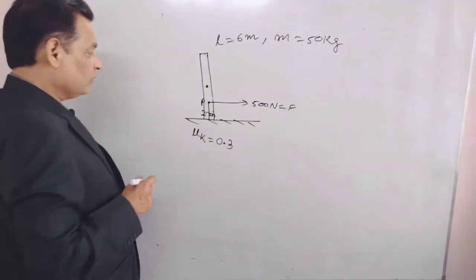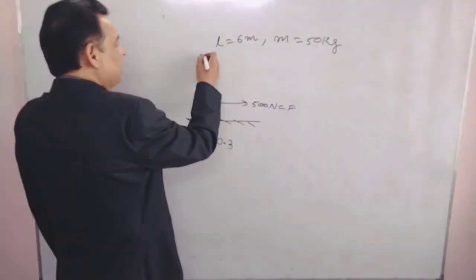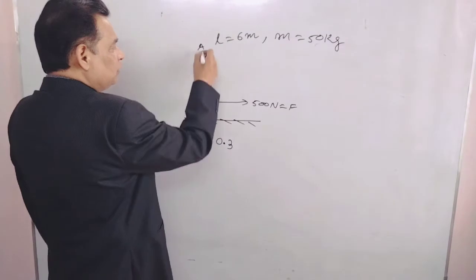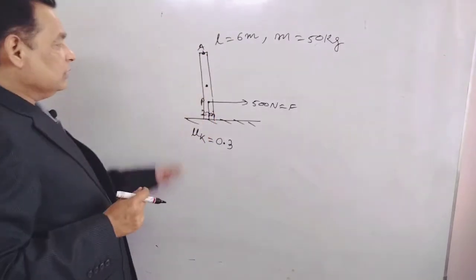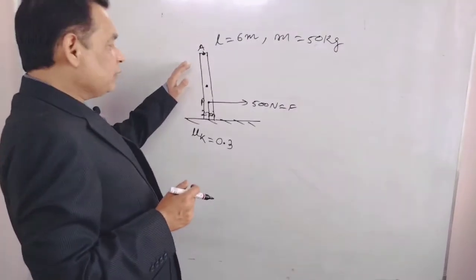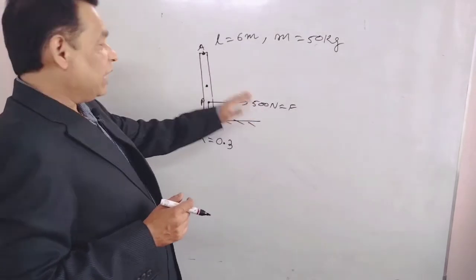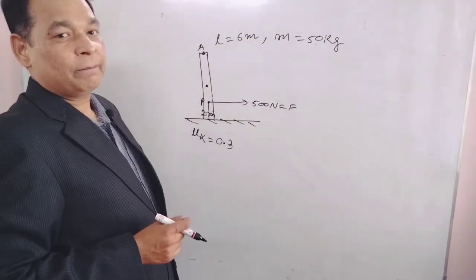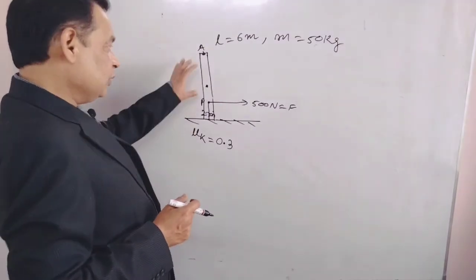Then what will be the acceleration of top point A when this is vertical? Initially, this rod is vertical, and at t equals 0, when this force is applied, we have to find out the acceleration of this topmost point A. This is a rigid body.